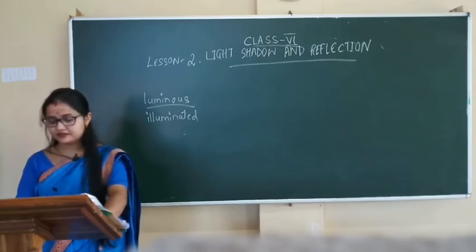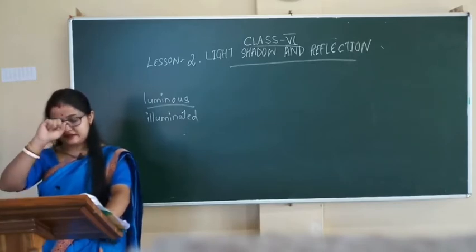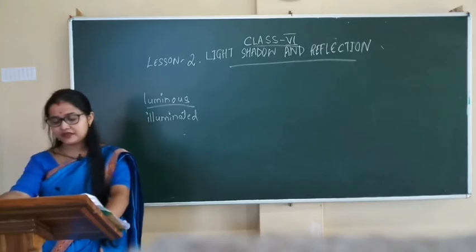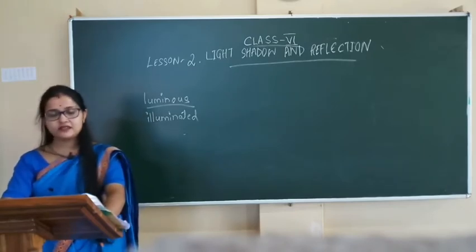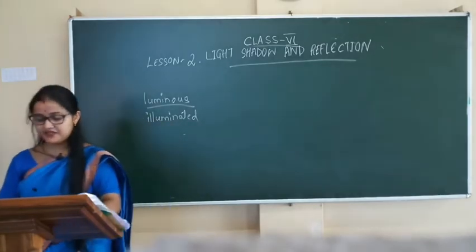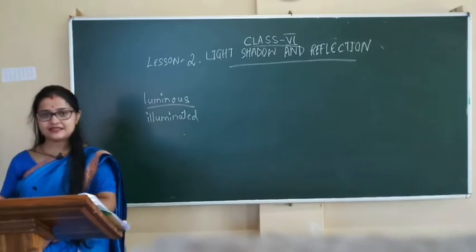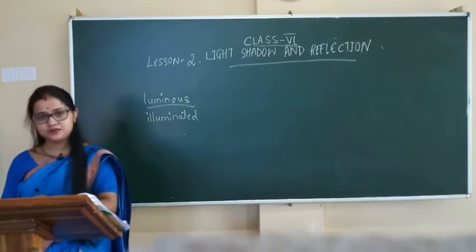Now see, when is a shadow formed? When an opaque object comes in the path of light, it blocks the light, as no light can pass through the object. A dark patch is seen on the other side. This dark patch is the shadow of the opaque object.